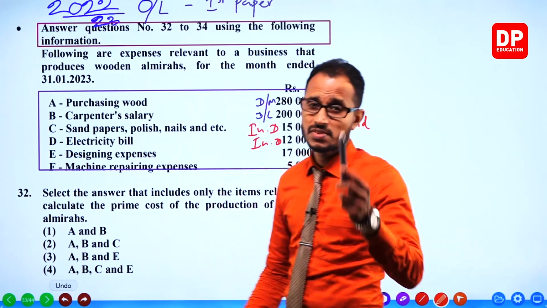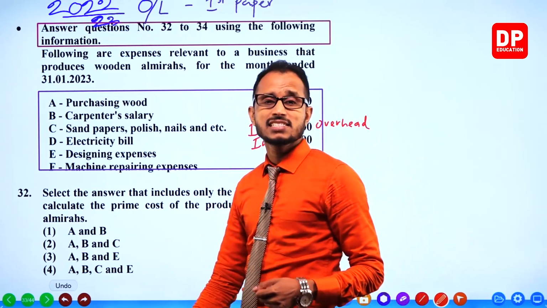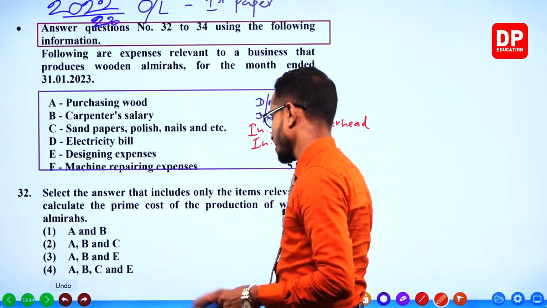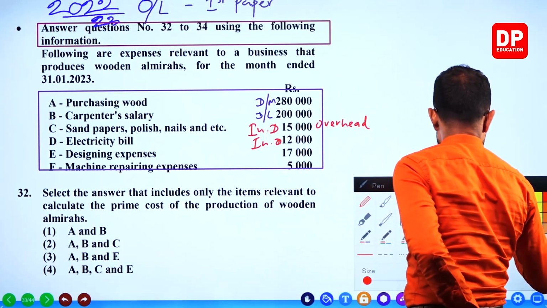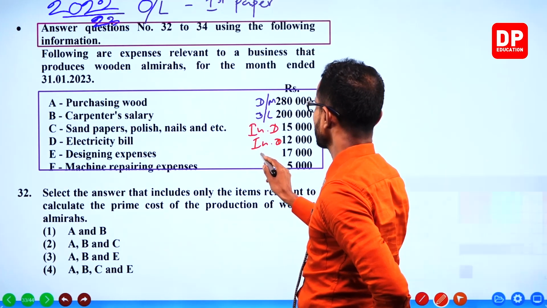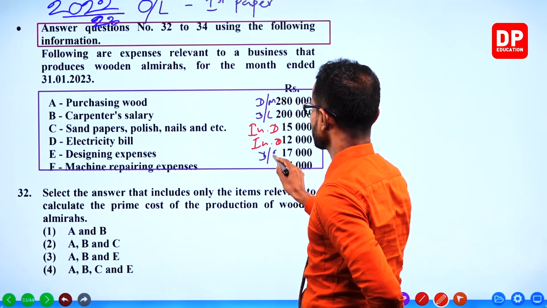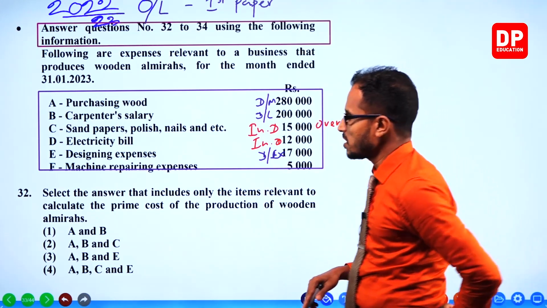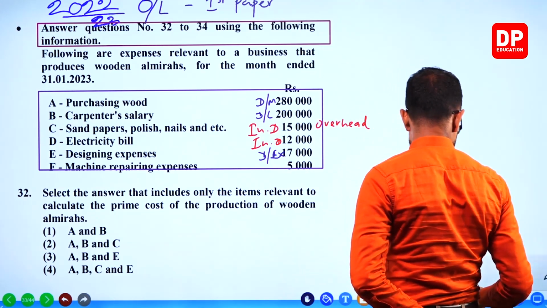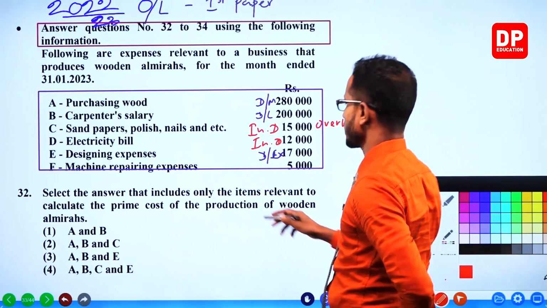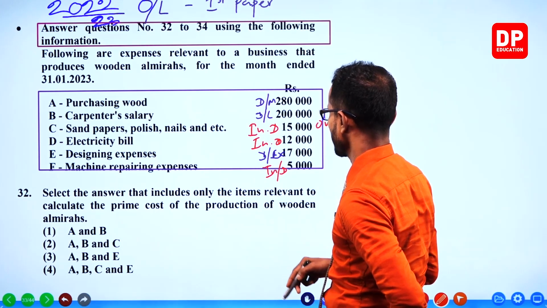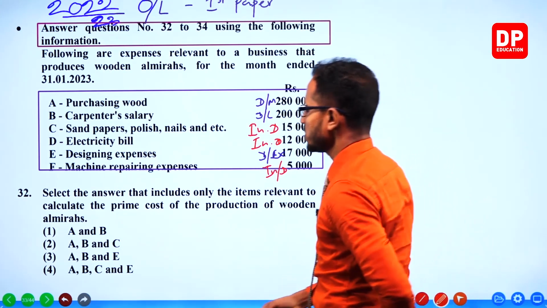Designing expenses, 17,000, is like a patent license expense or designer's expense. We must take it as a direct expense. And machine repairing is an indirect expense.